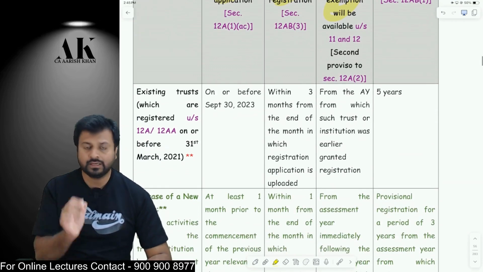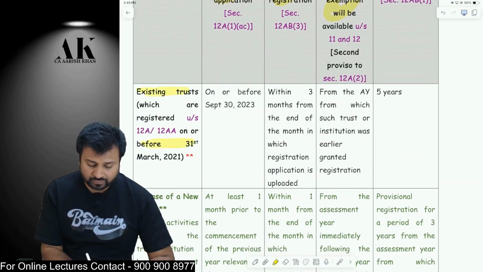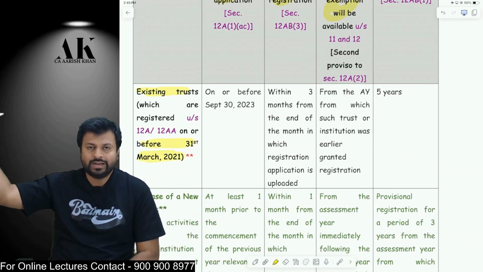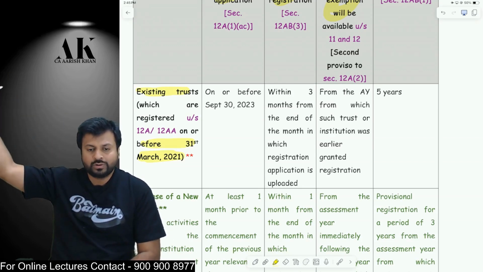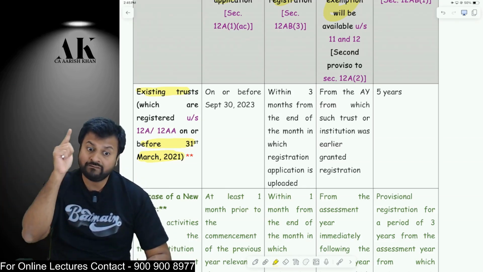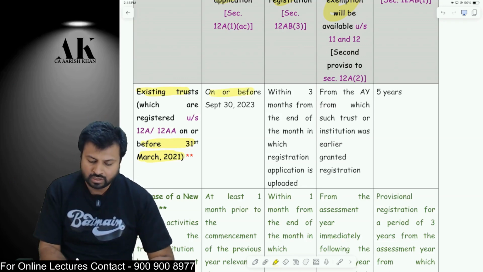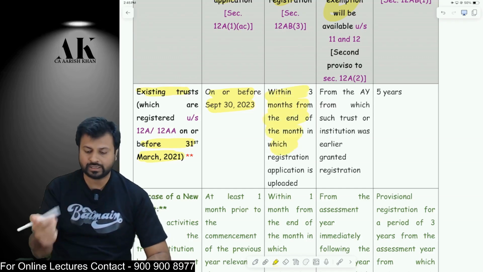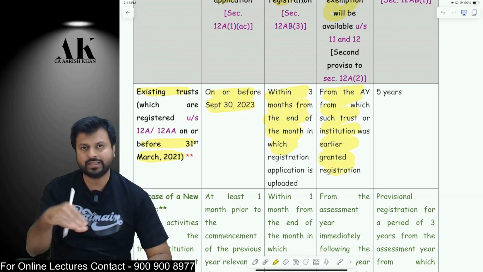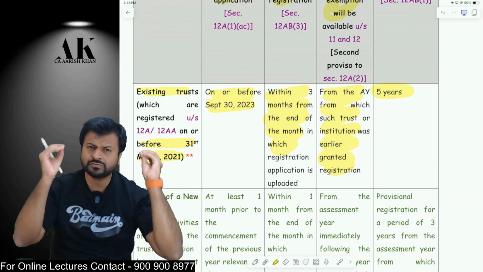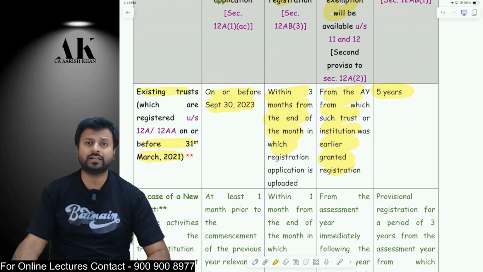The very first thing is all the existing trusts which are registered on or before 31st March 2021 in the earlier law. The earlier law was 12A, 12AA. The new law is 12AB. So all those who are registered earlier under 12A or 12AA, they have to make a fresh application. Every charitable trust has to make a fresh application on or before 30th September 2023, and then within 3 months from the end of the month, they will be getting the registration, and they will get the exemption from that year only, and then they will get the exemption for how many years? For 5 years. Okay, so this first row is for those trusts which are already registered under the income tax law since long back.